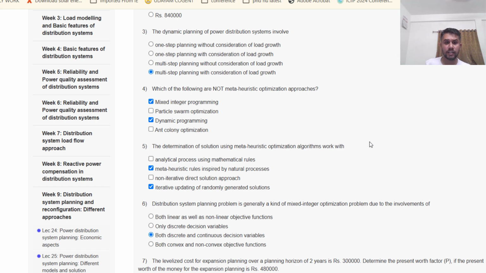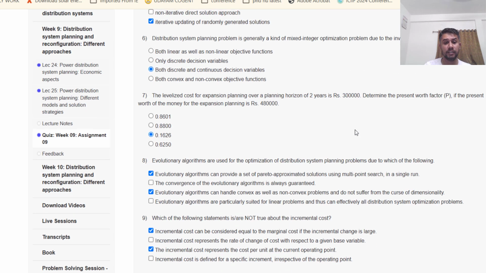Now fifth is, the determination of the solution using meta-heuristic optimization algorithms works with meta-heuristic rules inspired by the natural processes and iterative updating of randomly generated solutions. Sixth is, the distribution system planning problem is generally a kind of mixed integer optimization problem due to the involvement of both discrete and continuous decision variables. So the correct answer is C.